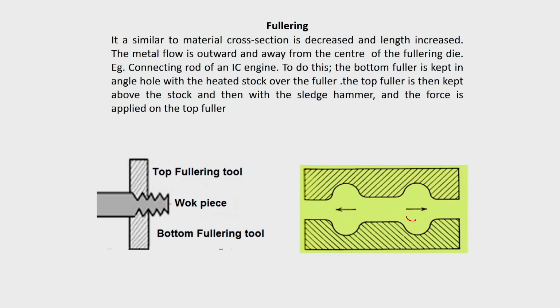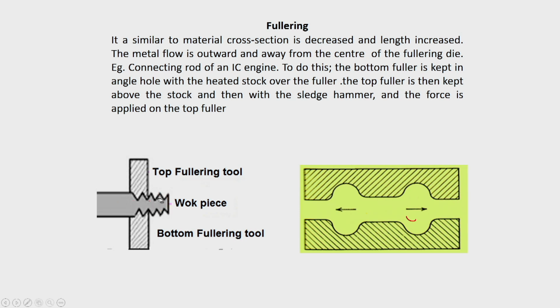The top fuller is then kept above the stroke, and then with the help of a sledgehammer the force is applied. In this process, for the metal to move faster, the fullering tool will not be parallel. It will be either concave or convex shape. Sorry, a concave shape will be there. When at one end you are doing the fullering operation, it gets reduced, then you keep moving it in this direction, so that the entire length can get reduced. That is the process.